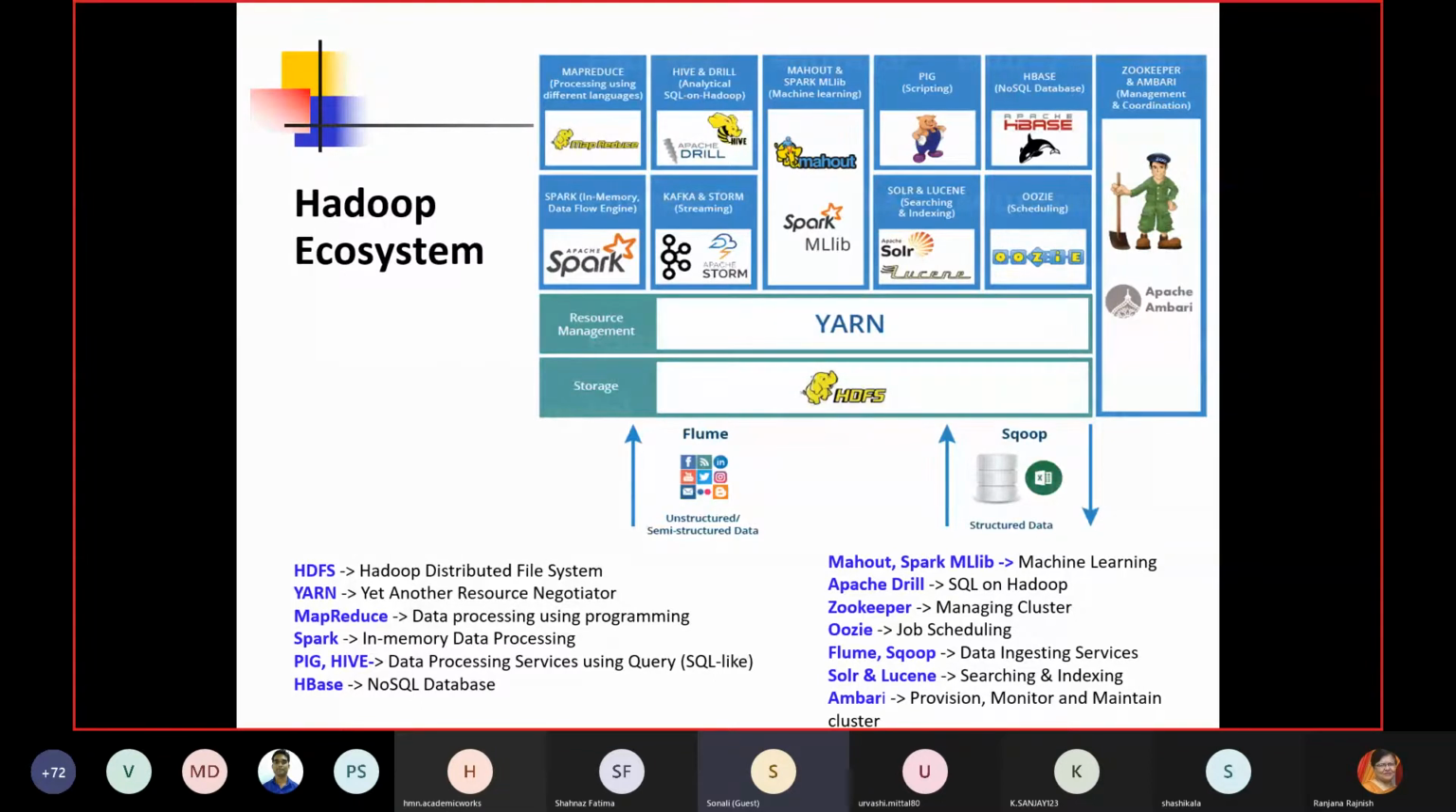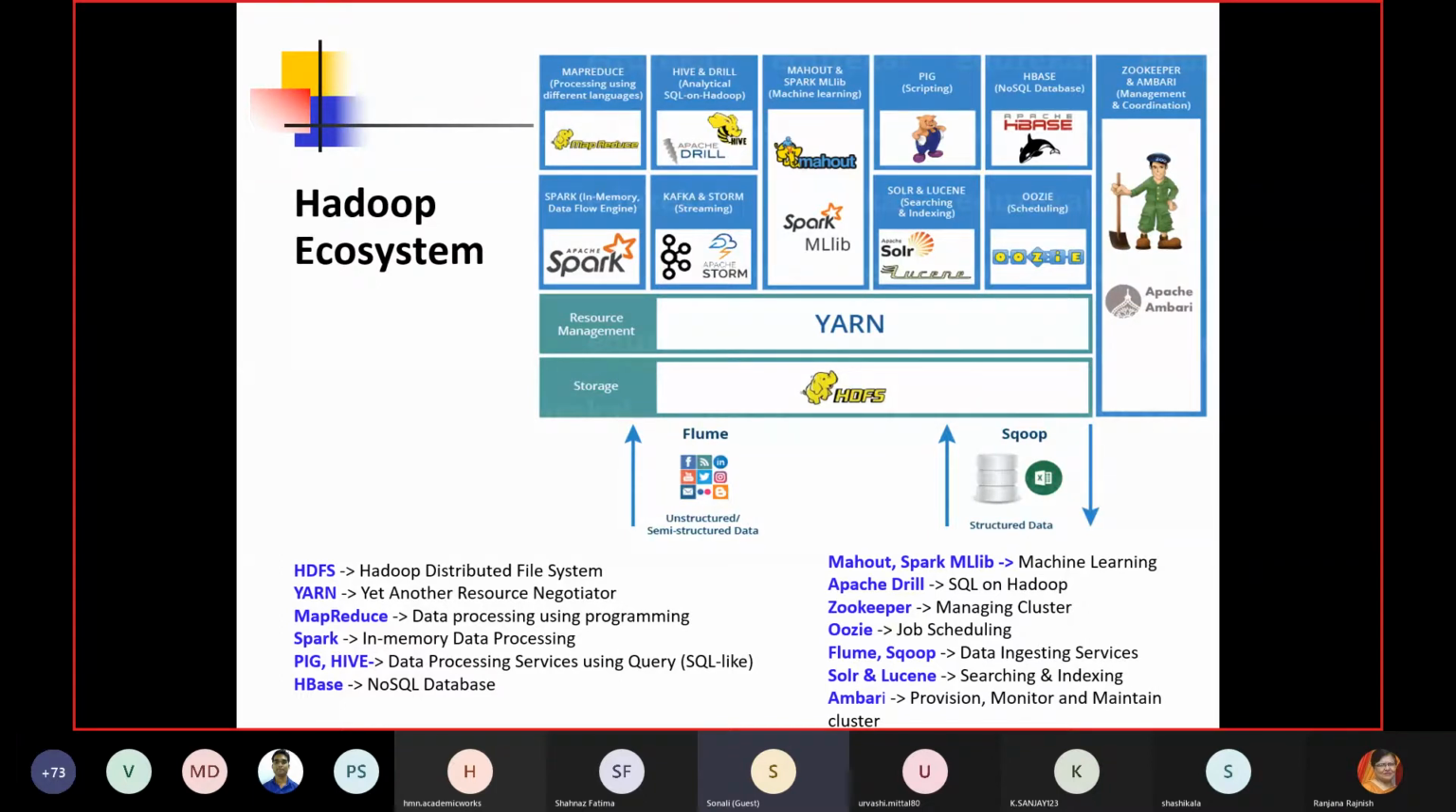Then we have Pig and Hive. Pig and Hive are the data processing services using queries. They are basically SQL-like queries which can be performed over big data through Pig and Hive. Then we have HBase. HBase is basically a way to work with the database, and it is like a NoSQL database. Then as far as machine learning is concerned, we have Mahout and Spark MLlib libraries. All the machine learning libraries, including clustering, classification, regression, all these machine learning features are available in Spark.